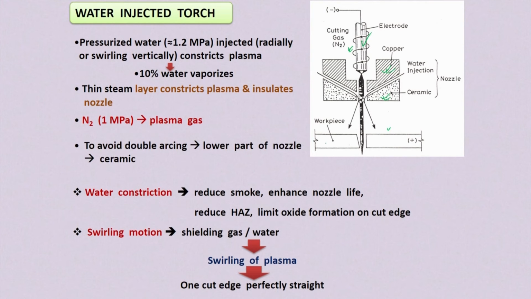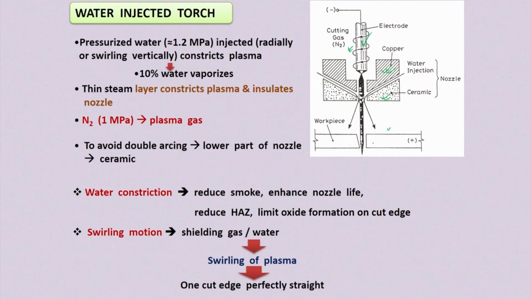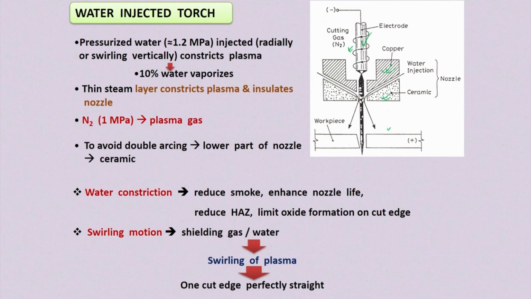To avoid this double arcing, the lower part of the nozzle is made of non-conducting ceramic material. Because of this water constriction, it helps to reduce the smoke. Because of this high velocity, high temperature, around 33,000 degrees centigrade, when the plasma touches the workpiece surface, it generates a huge amount of smoke. So this water constriction helps to reduce the smoke and noise. It enhances the nozzle life also and reduces the heat affected zone in the workpiece surface.